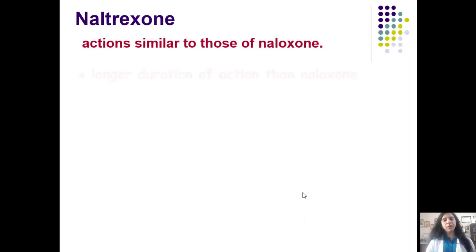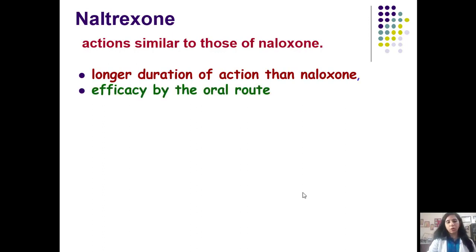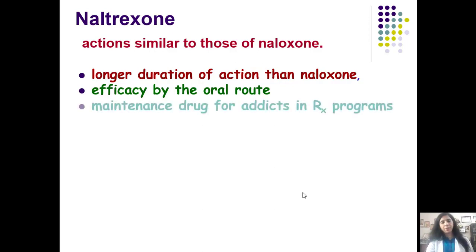Its actions are very similar to those of naloxone. It has a longer duration of action than naloxone. It binds the receptor more tightly. It is given only by the oral route, whereas naloxone is given primarily by the intravenous route.